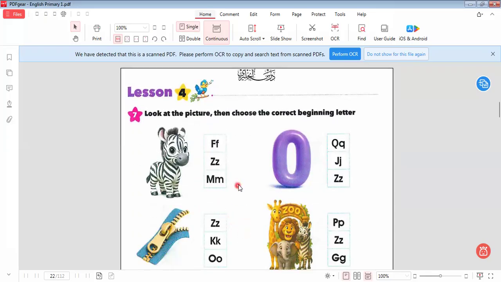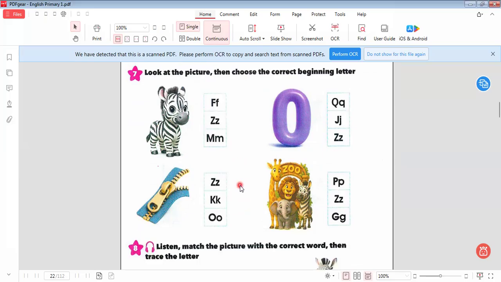In this exercise, we have pictures, and we want to know the beginning letter of each picture. Here is zebra, so I select letter Z. Here is zero, so I select letter Z. Here is zoo, I select letter Z. Zebra, I select letter Z. So here we know that all these words start with letter Z, uppercase Z and lowercase z. Let's continue the rest of the exercise.